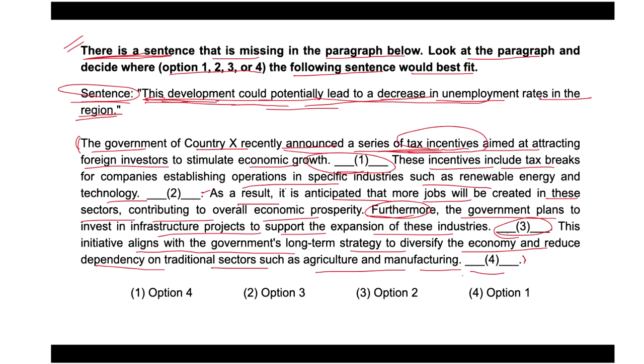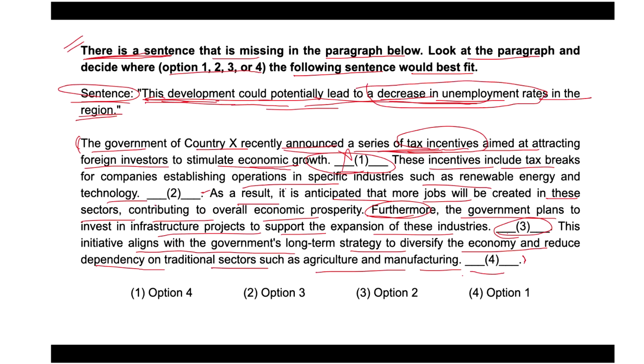Now, after that, this development could potentially lead to a decrease in unemployment rates in the region, so which will not be considered the correct fixation, right? But if you observe the next one, these incentives include tax breaks for companies establishing operation in specific industry, such as renewable energy and technology. Then in option 2, if we place it, this development could potentially lead to a decrease in unemployment rate in the region.